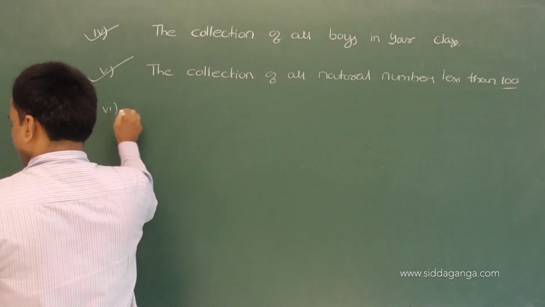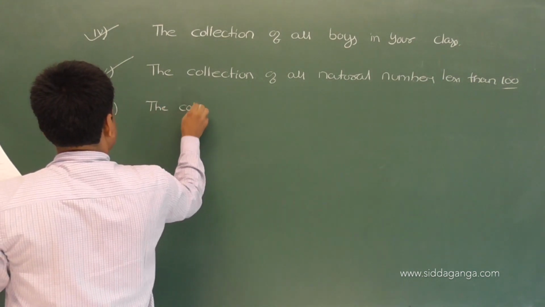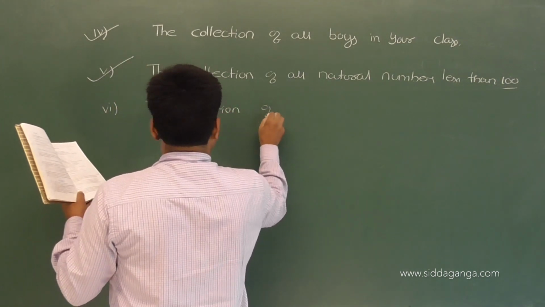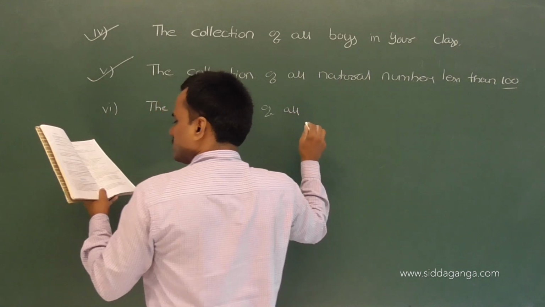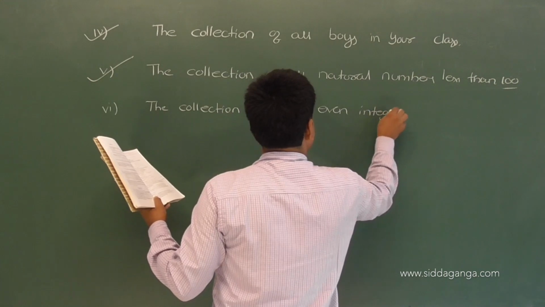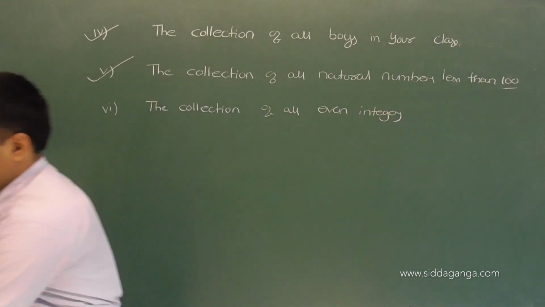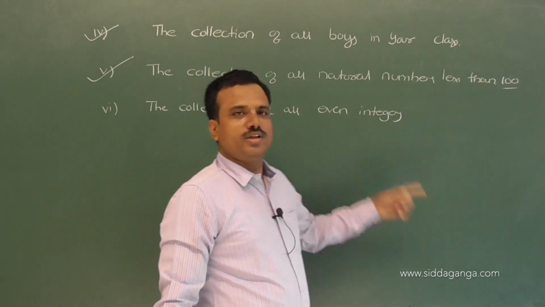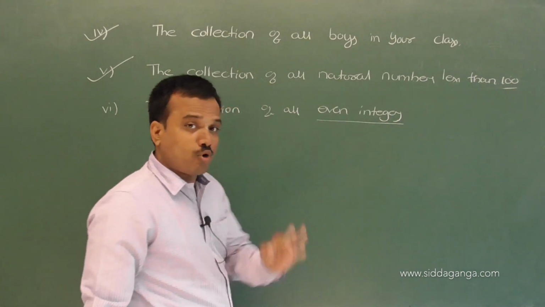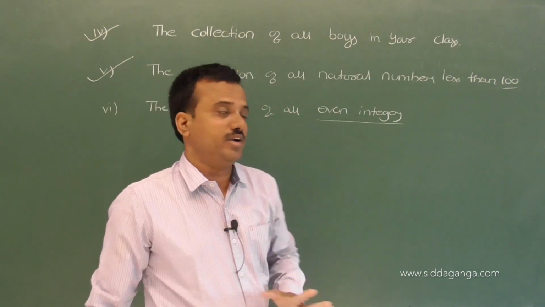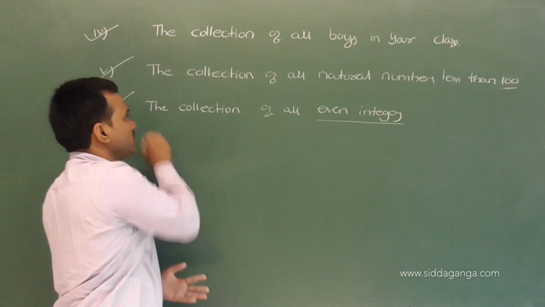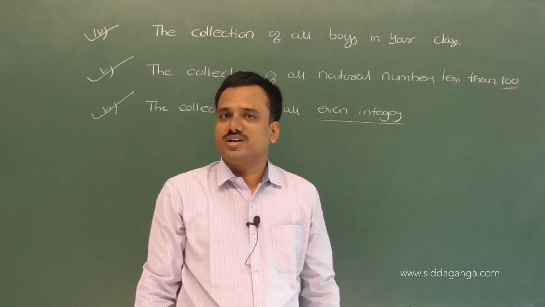I think 6th one. The collection of all even integers. No doubt, even integers, it is properly well defined. The collection should not vary from person to person. That's why it is a set. Correct na? It is a set.